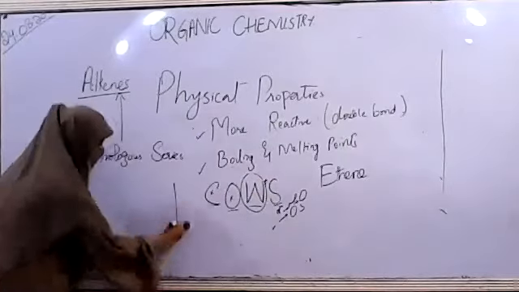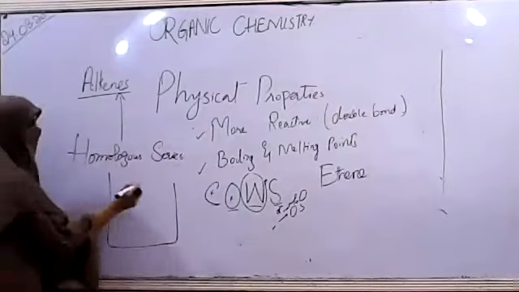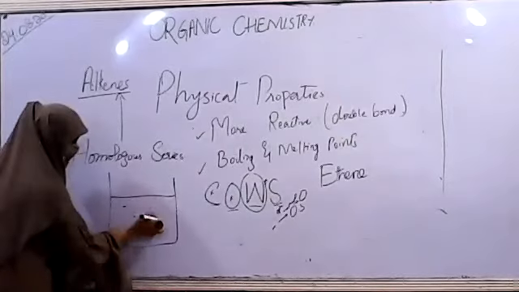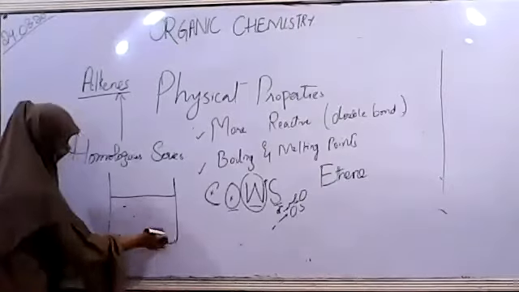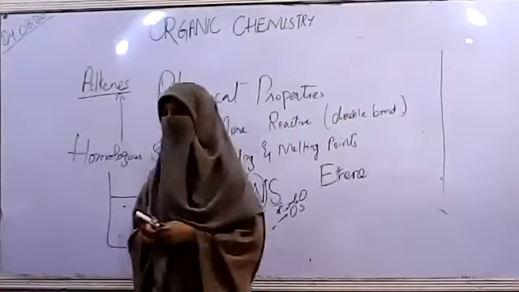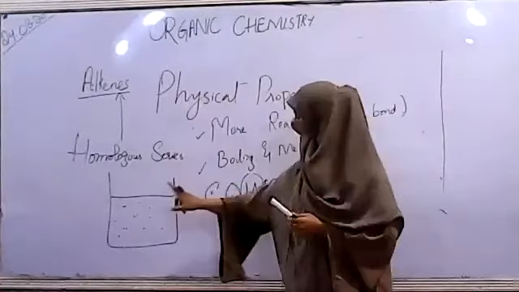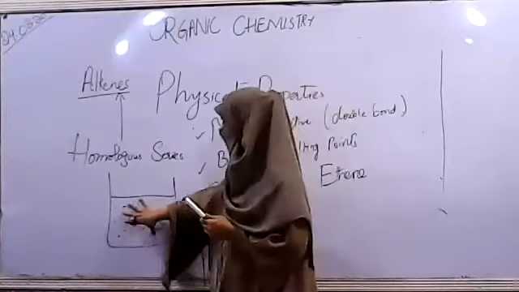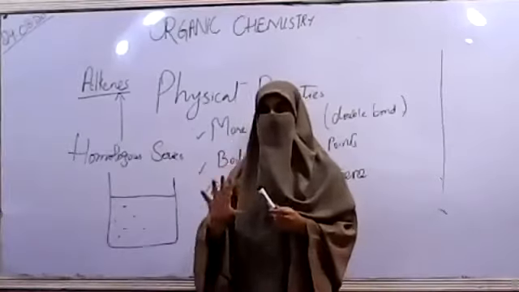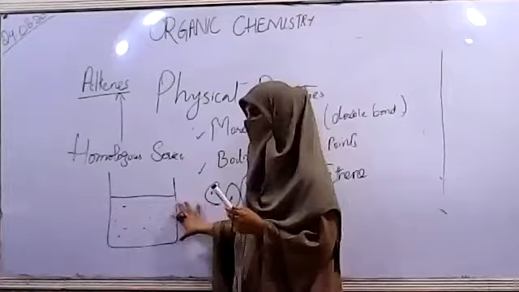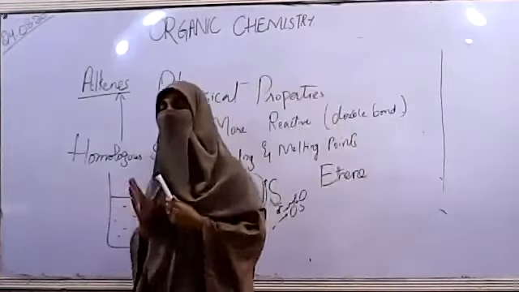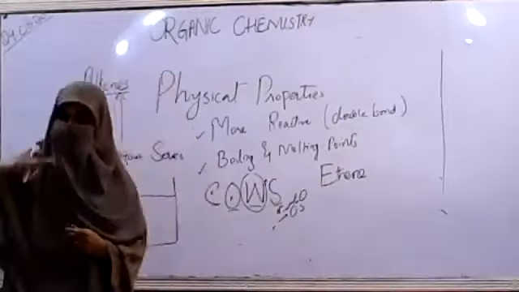For example, if we have a jar, let's say we have a mixture of gases in it, and we have ethene also as a gas in this jar, just let the jar stay still. After some time, because of ethene's high molecular weight, it will settle down.